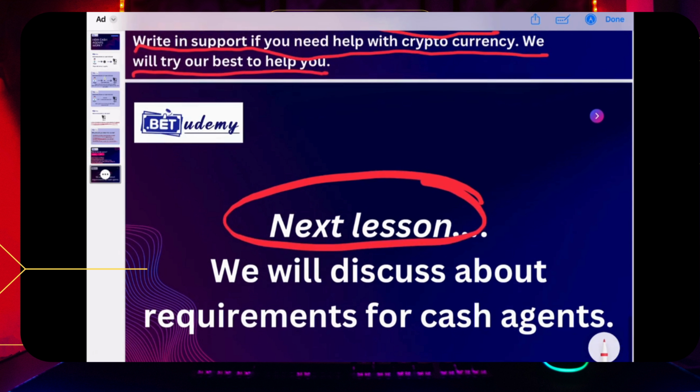In the next lesson, we will discuss the requirements for a cash agent.